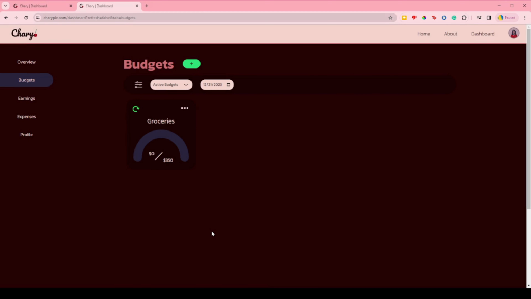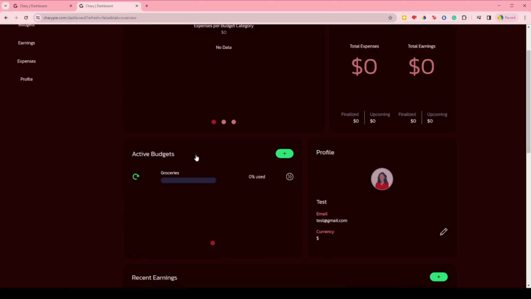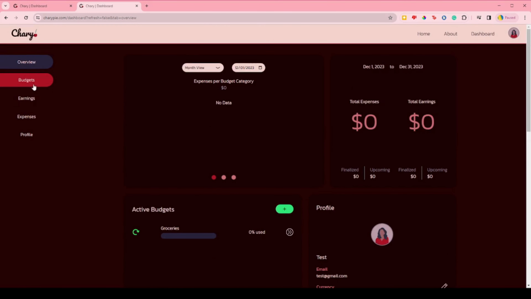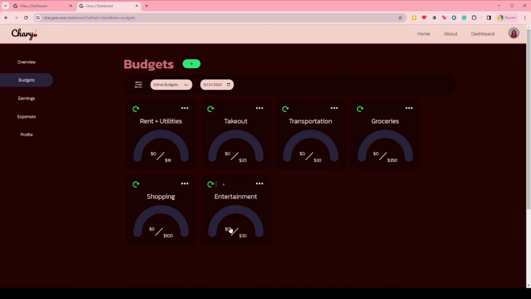Alright, now that we have submitted the budget, it will show up on the budgets page, as well as the overview page. I'm going to create a few more budgets to define how I'd like to categorize my expenses moving forward, and then we can continue. Now that I have my budget categories defined, I can start adding my expenses.